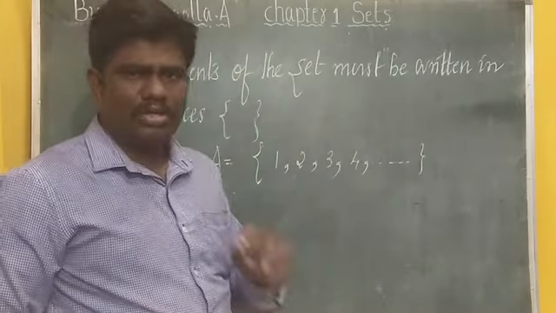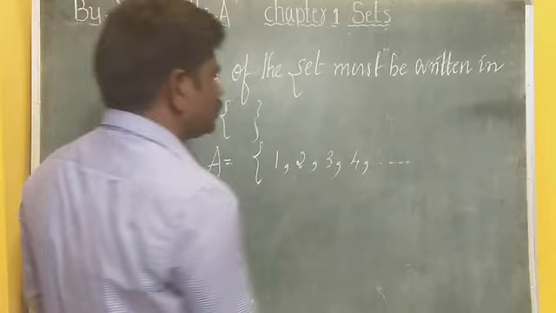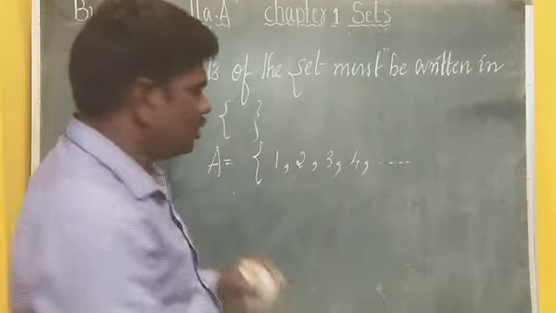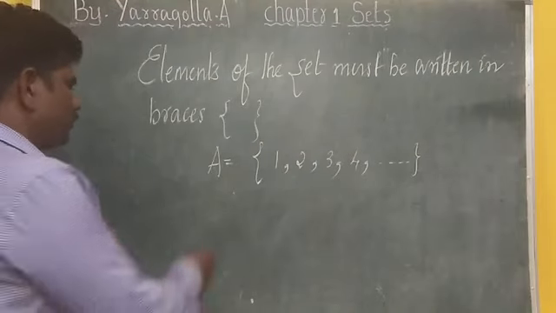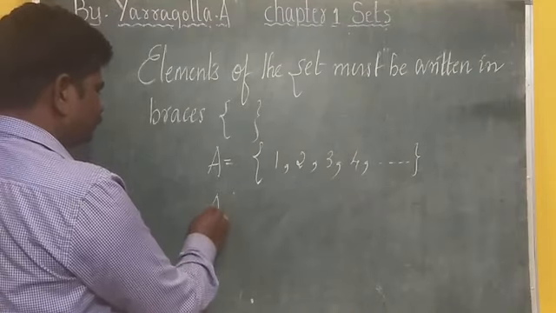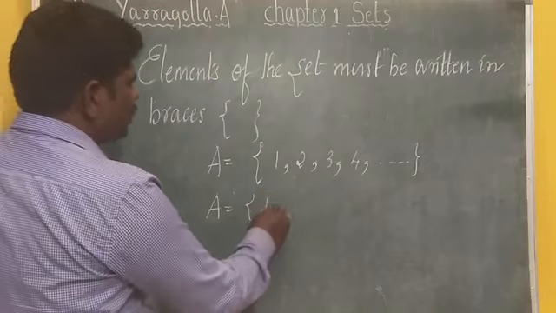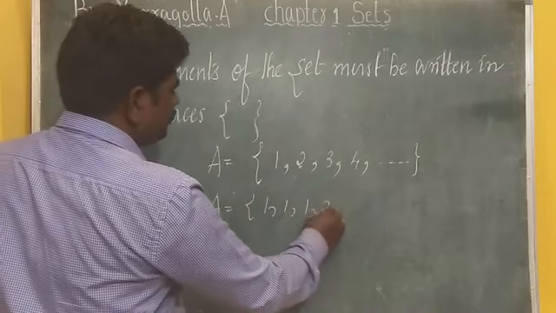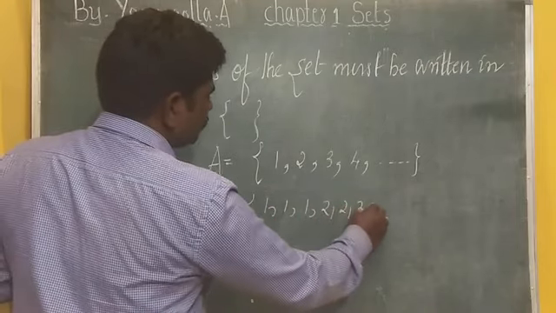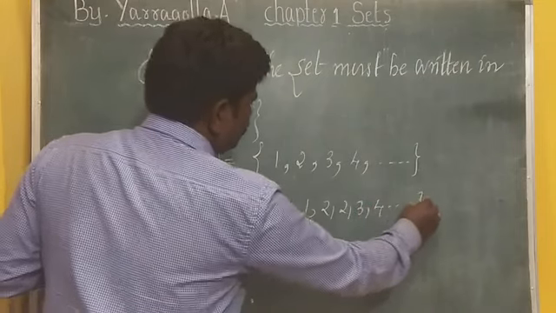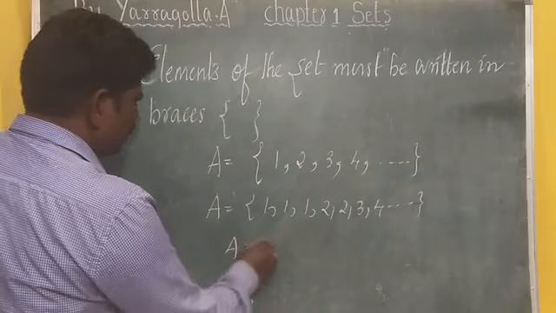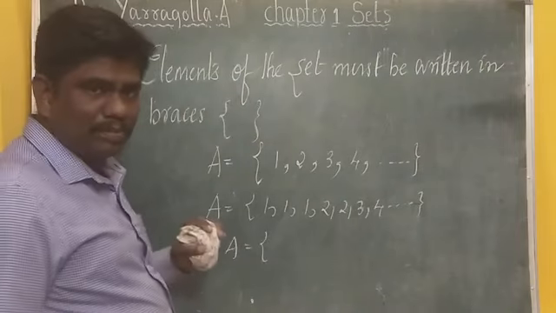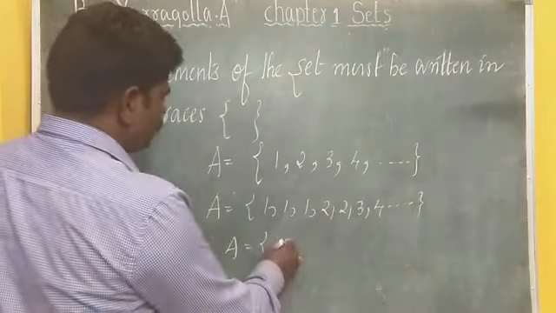Even if you don't write even one brace, it is not a set. So you have to complete these braces. Then the next rule that we need to follow here is, you can't repeat the numbers in the set. That means even though the numbers are repeated, you can write each only once.